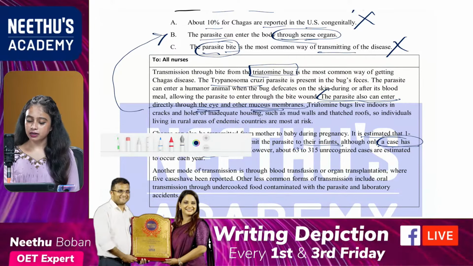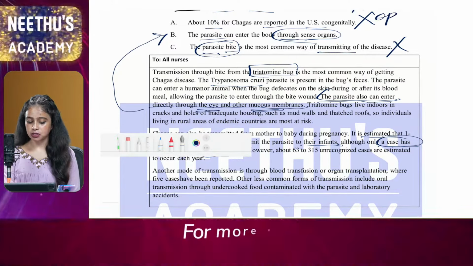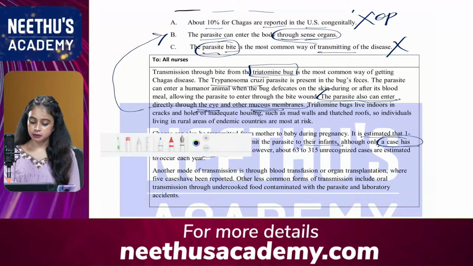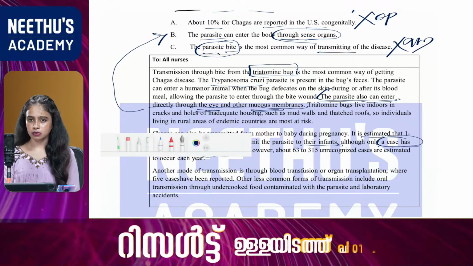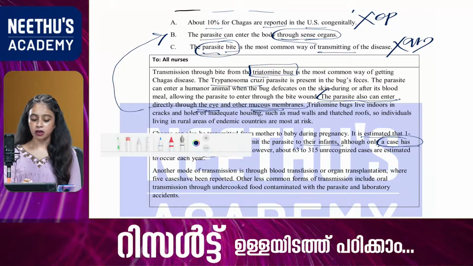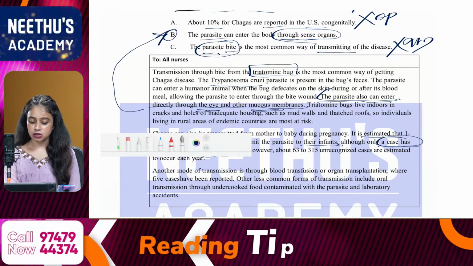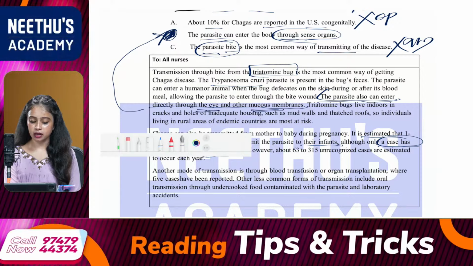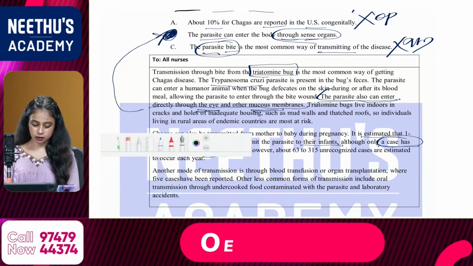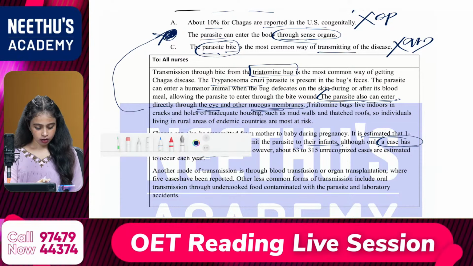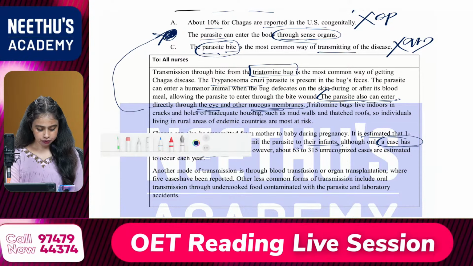It is a contradictory option, or I can say an opposite option, and option C is about something not mentioned, so we can say contradictory. The answer is option B: the parasite can enter the body through sense organs. So this should be the answer. Clear? Any doubts? Okay, so a lot of answers I have got.